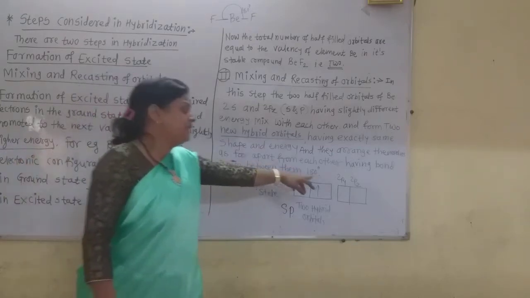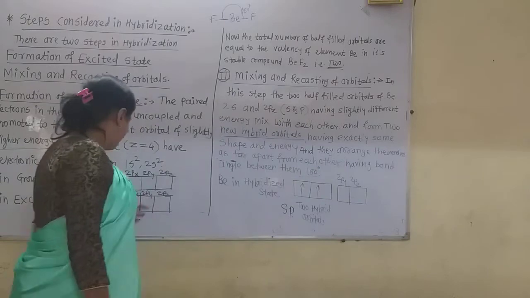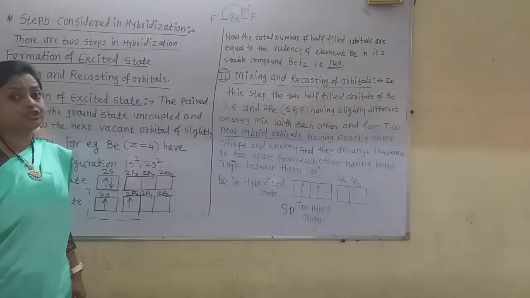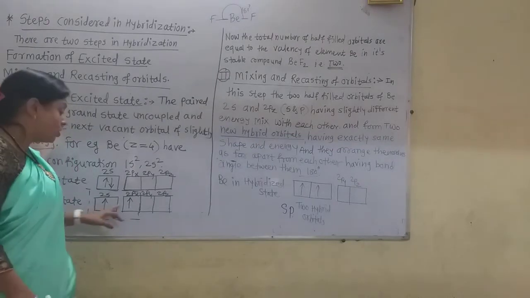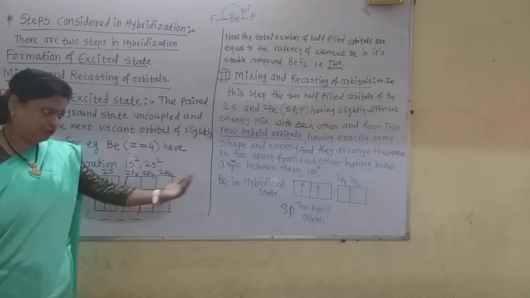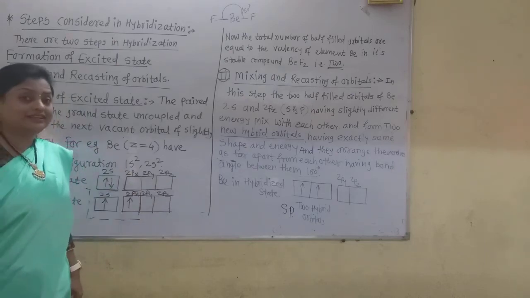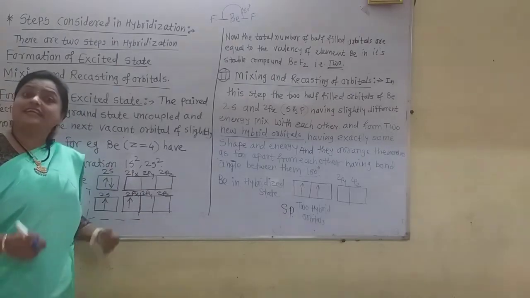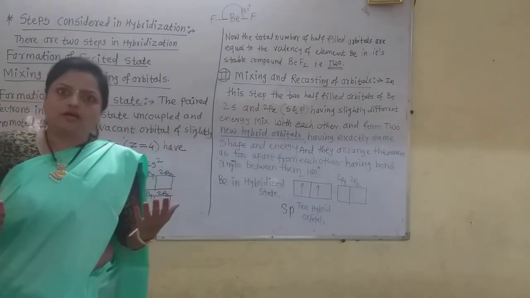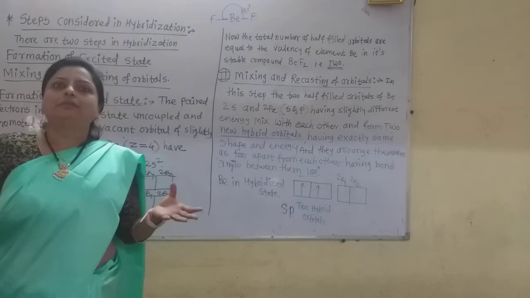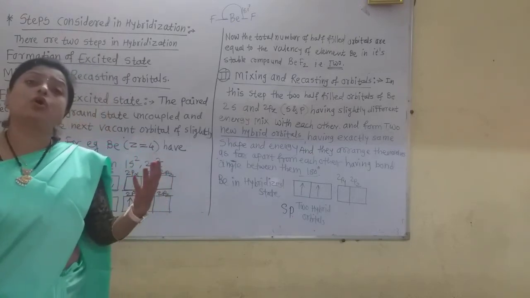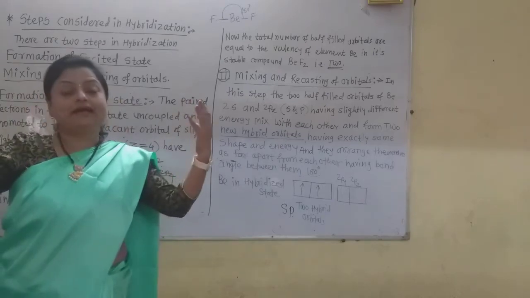The remaining two empty orbitals do not take part in hybridization, because in hybridization only two orbitals take part. So the same number of hybrid orbitals, two hybrid orbitals, are formed. This is not like biology, where if we go into a field there are plants that have more grain.